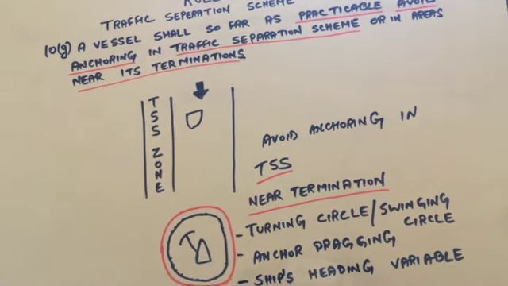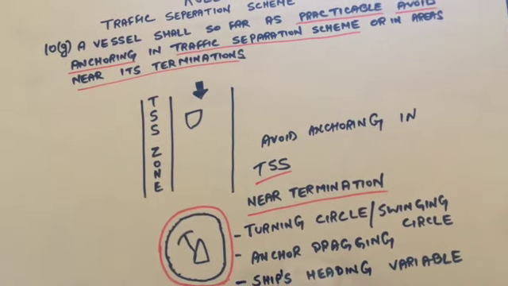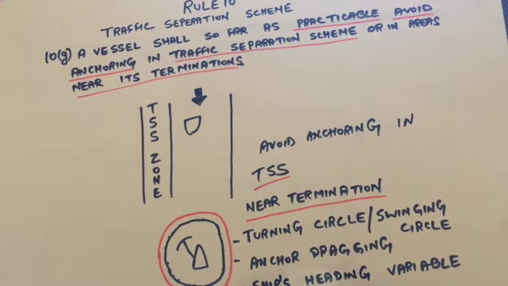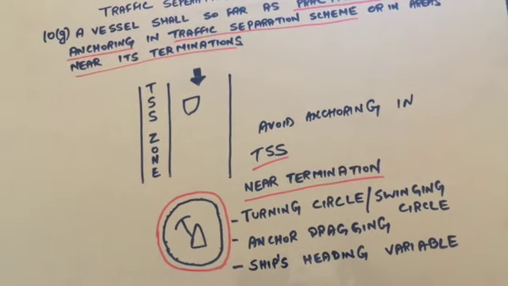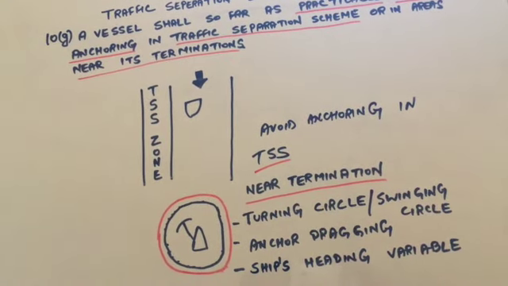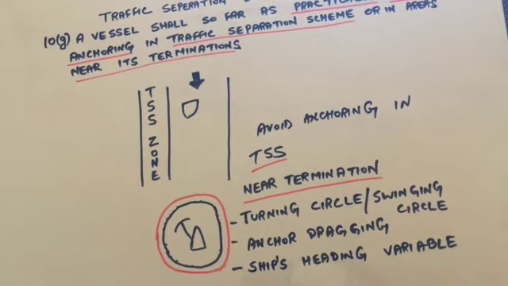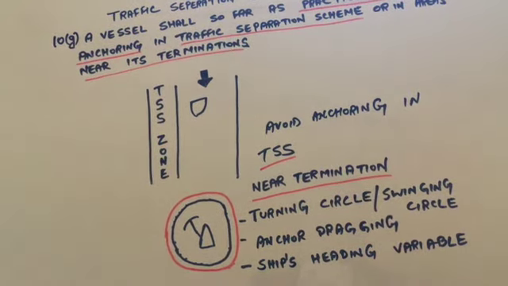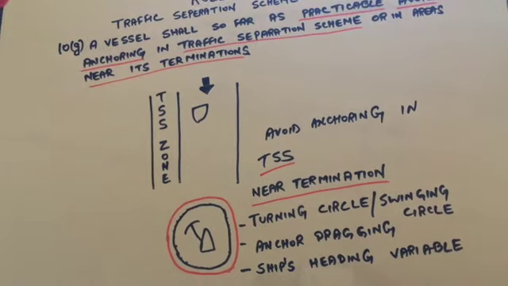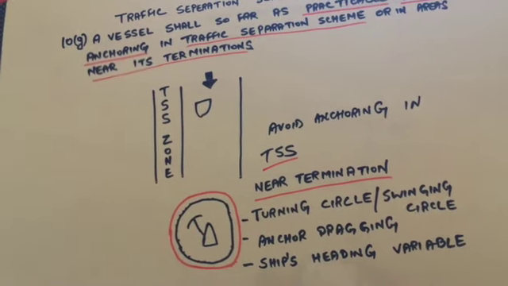Near its termination there will be higher traffic density, and in the TSS as well, so the risk of collision will be more. The vessel which is following the TSS has more chances of risk of collision with the anchored vessel because of the swinging circle and the turning circle.